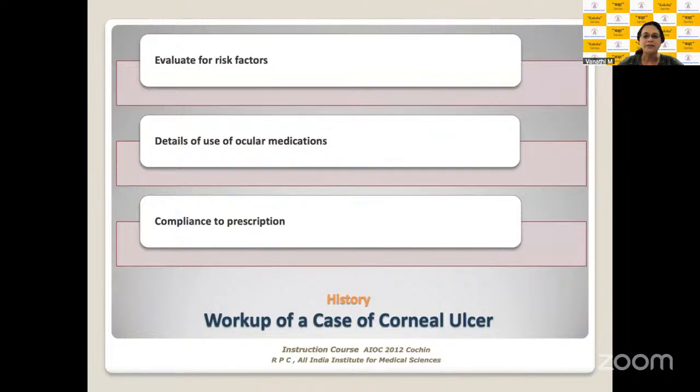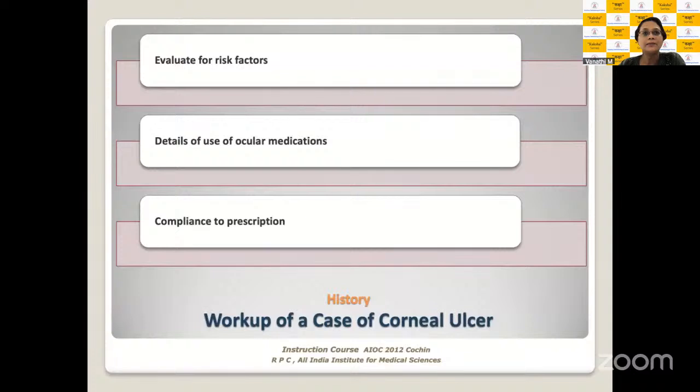So history taking. Corneal ulcer is a frequent long case in your exams here. So in your history, what all do you need to cover? You need to ask for the risk factors which caused the ulcer here. You need to ask for ocular medications which the patient has been using earlier, either as therapy initiated by centers outside, or you're going to be asking about what other extraneous medications probably caused the ulcer.